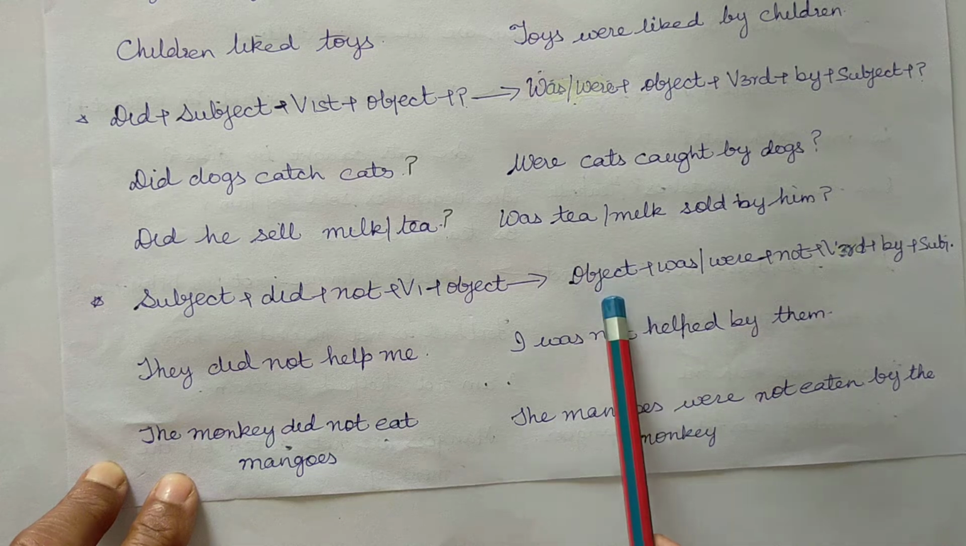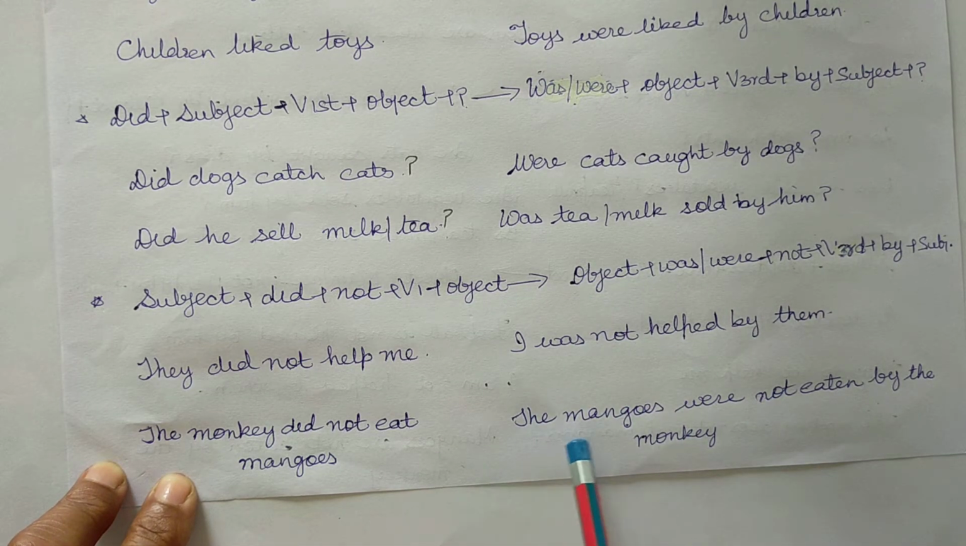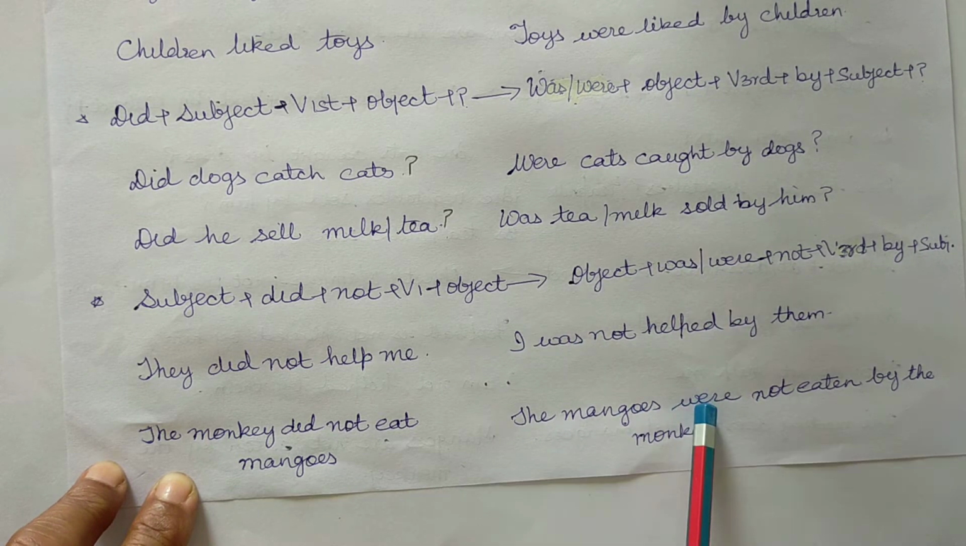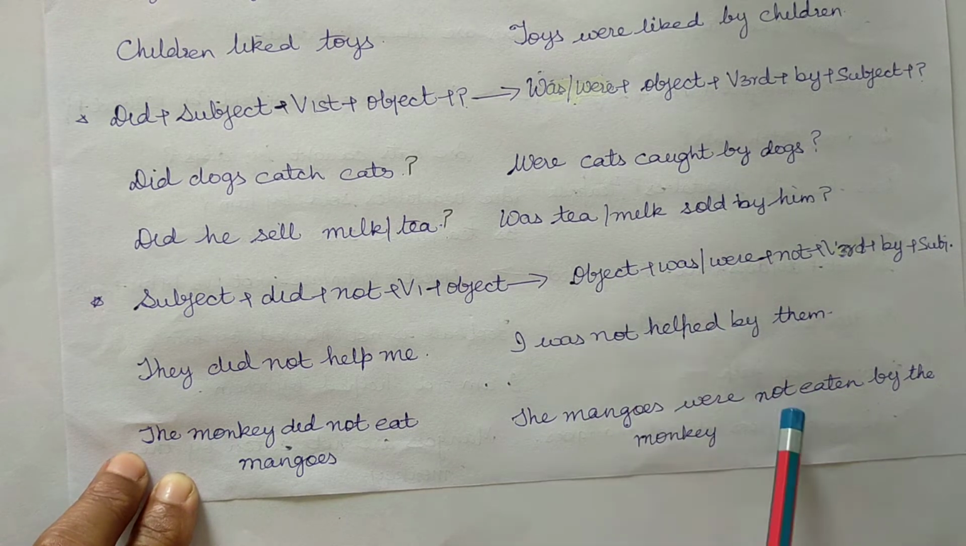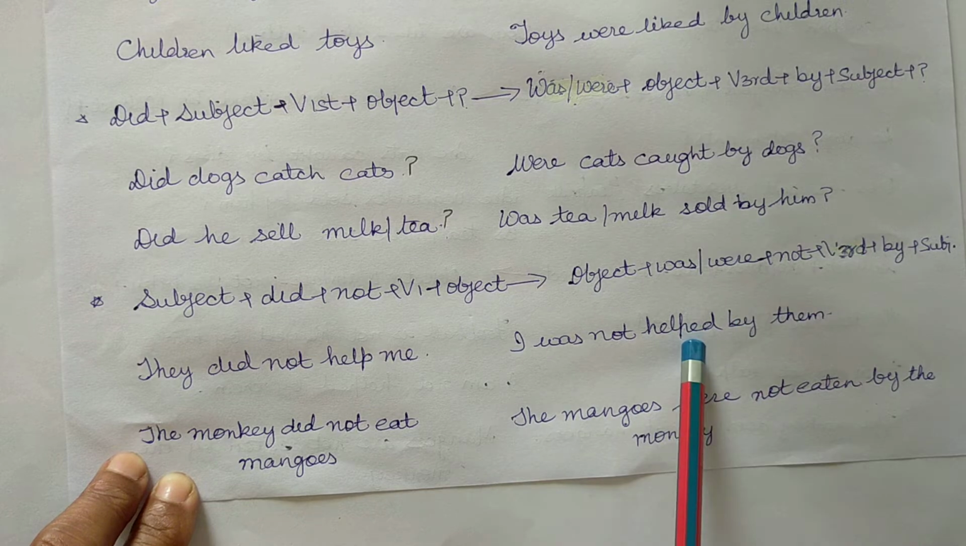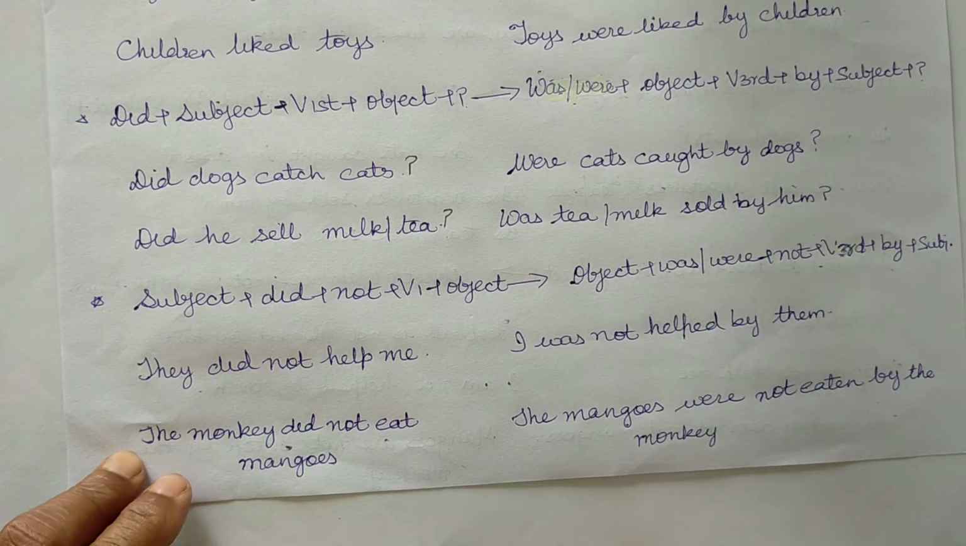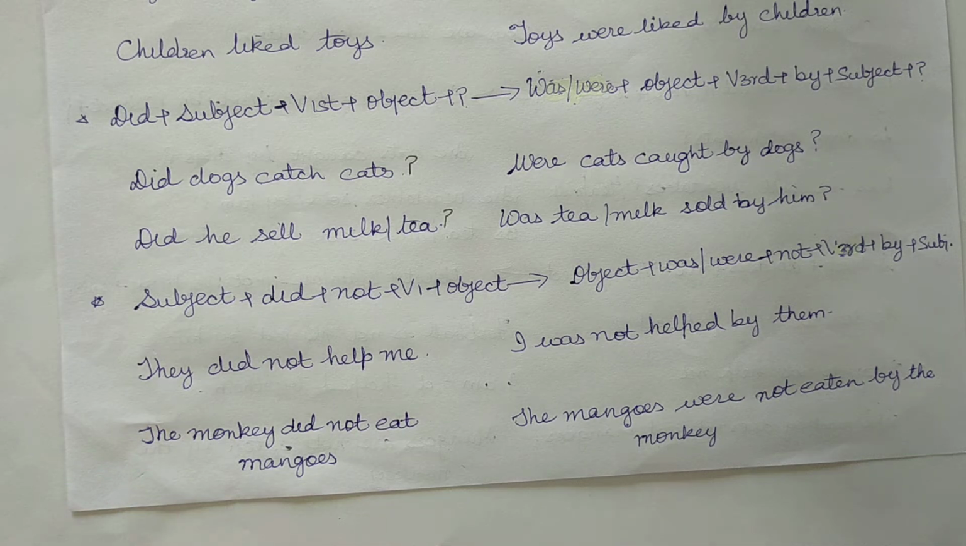And passive, object I or the monkeys, was or were, not, verbs third form, helped or eaten, plus by, plus the subject.